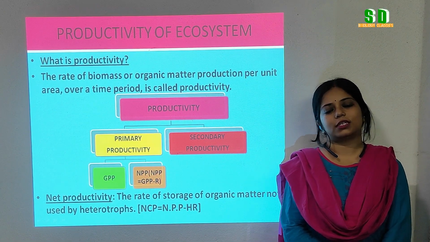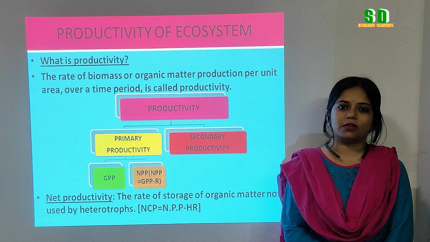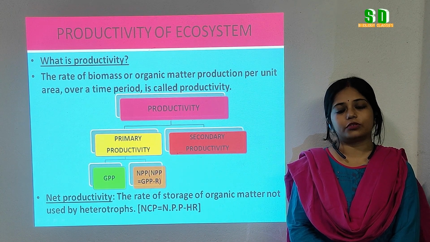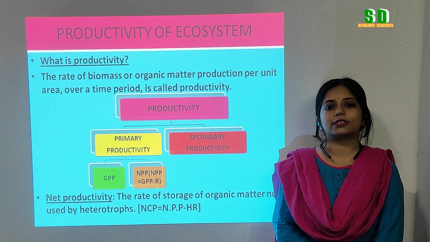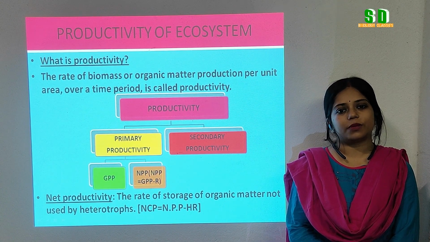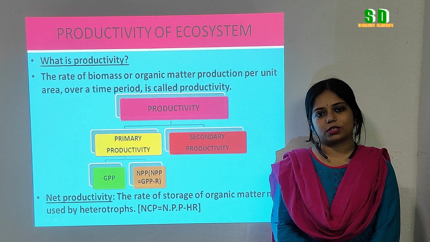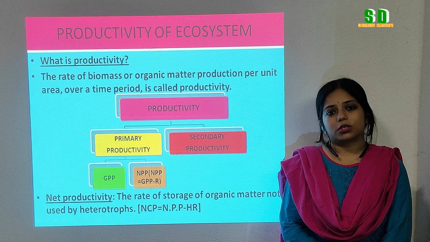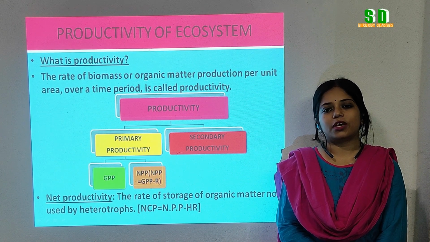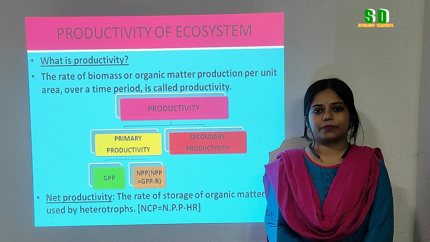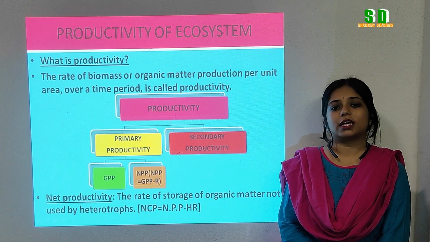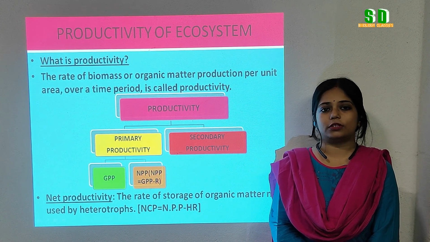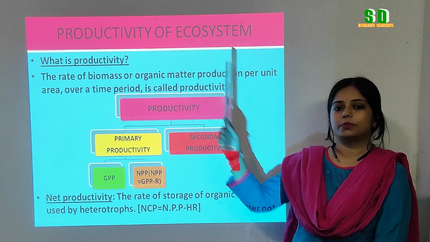Now students, see, we have different types of organisms in our ecosystem. They can be the green plants which can make their own food, that is the producers, or the consumers that take their food from the green plants or from other living organisms. So whatever the case is, some biomass or some organic matter is produced in each and every trophic level of the ecosystem. But how can we say how much production is there in an ecosystem? To know about that, we have to know about productivity.